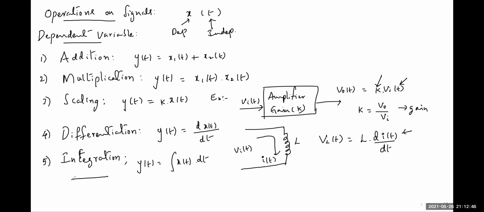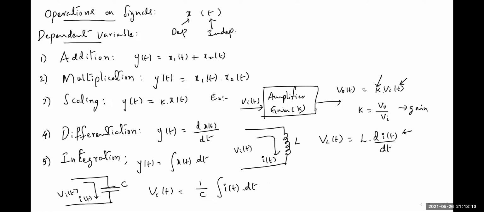We can consider one capacitor for which the input signal is Vi of t, and the current flowing through the capacitor is I of t. The capacitance value is C, then we know that the voltage across the capacitor is given by the expression 1 by C integral of I of t dt.